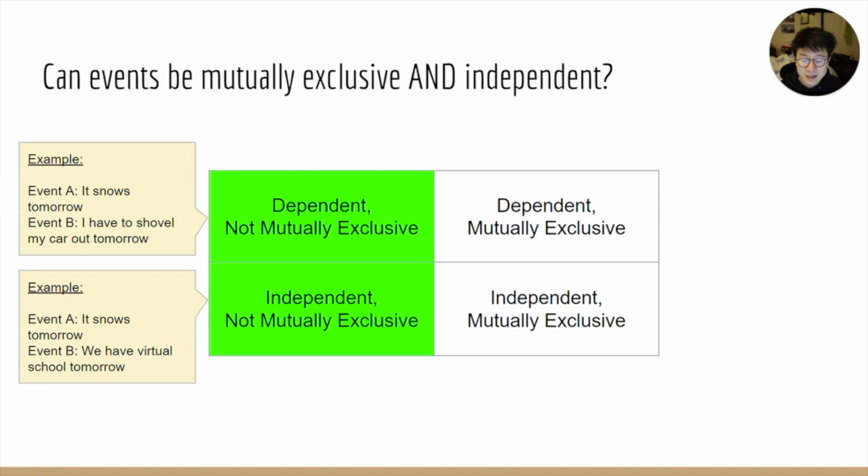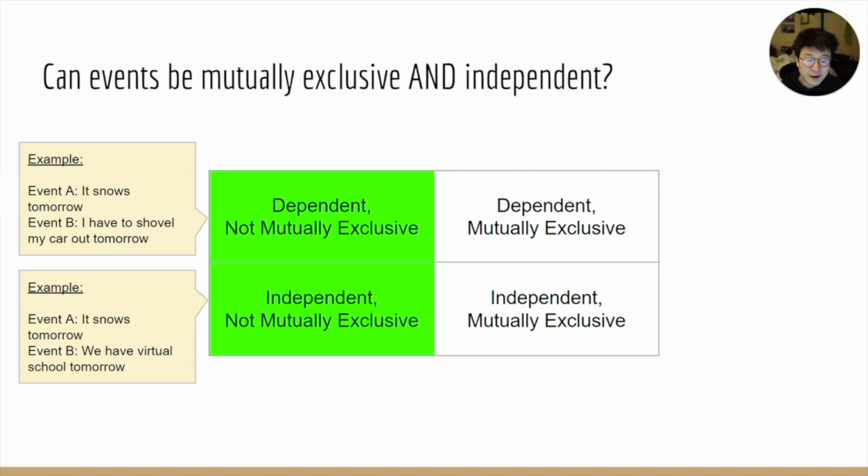An independent and not mutually exclusive set of events would be it snows tomorrow and we have virtual school tomorrow. These are independent because we tend to have virtual school regardless of whether or not it snows. Snow does not affect having virtual school or not. They are not mutually exclusive, however, because they can also happen together.